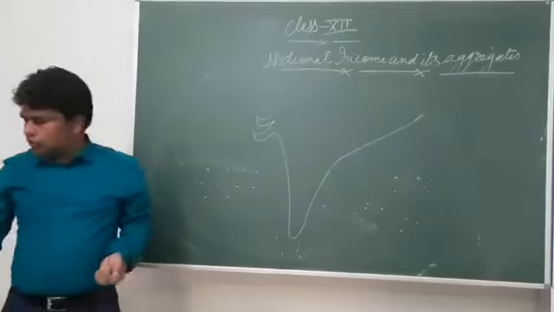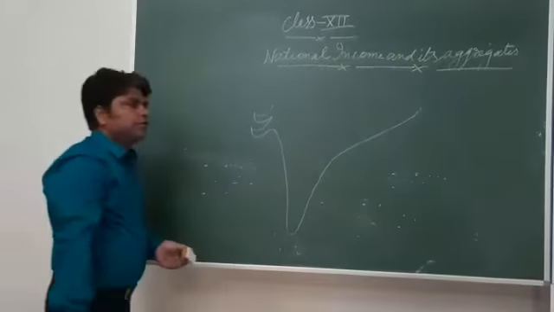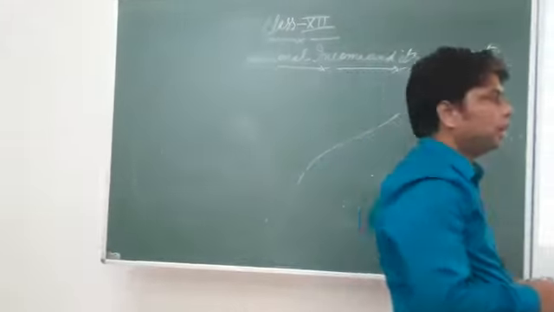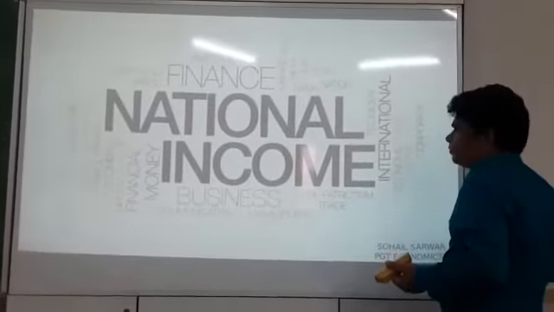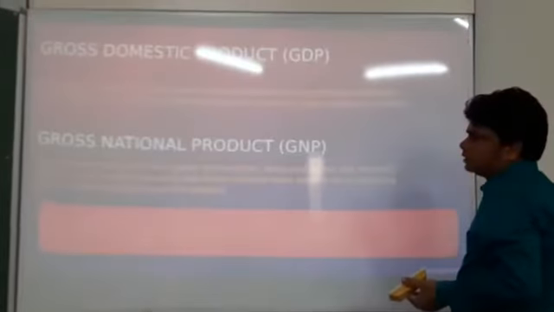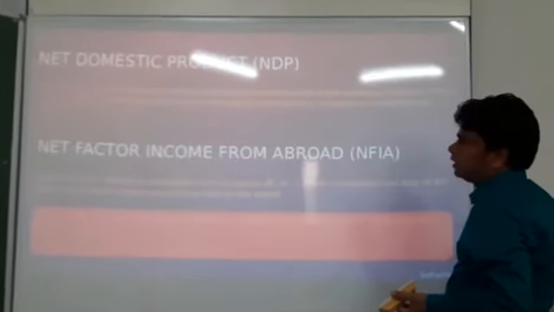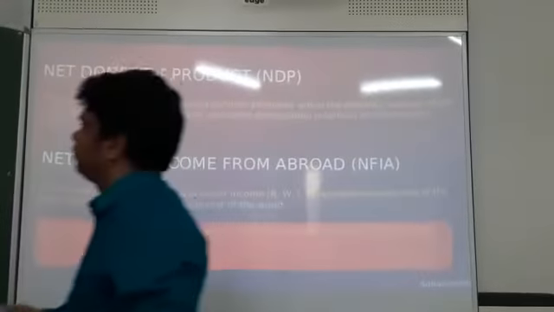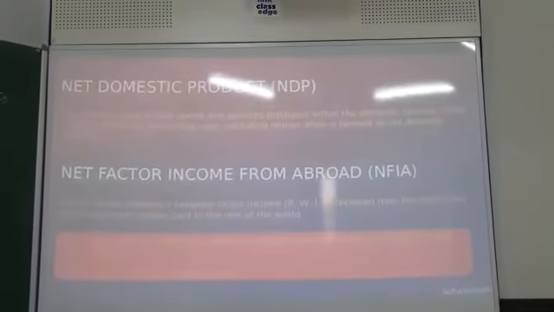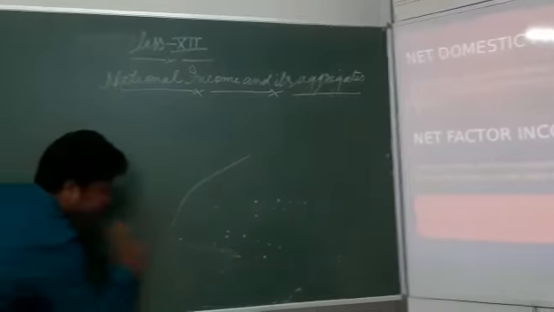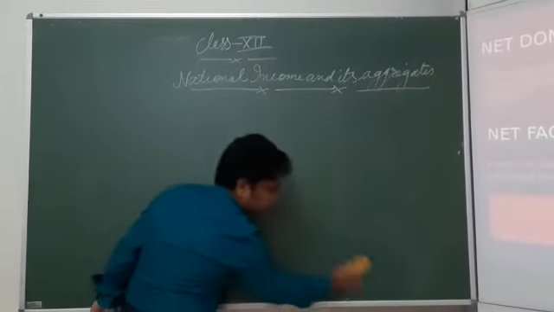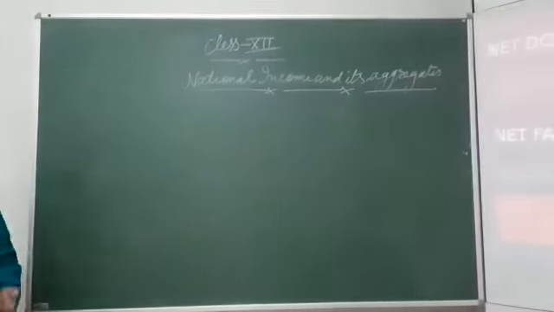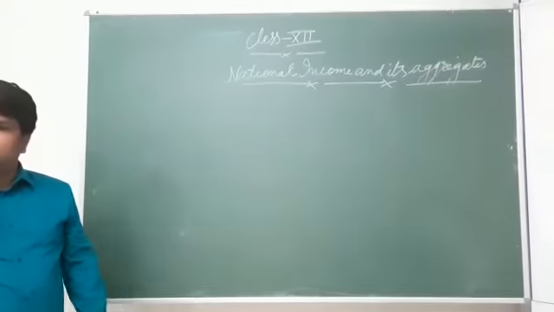Now we come to the last phrase, net factor income from abroad. You have read about factor income and factors of production in the circular flow of income chapter.